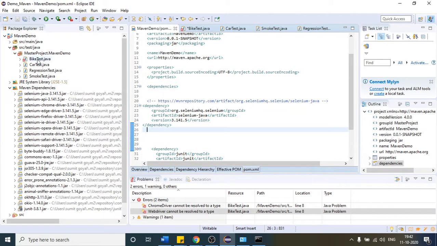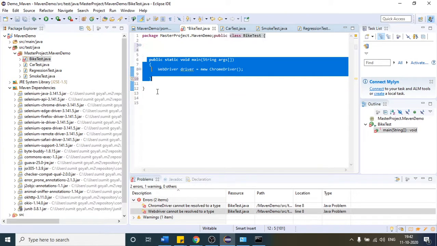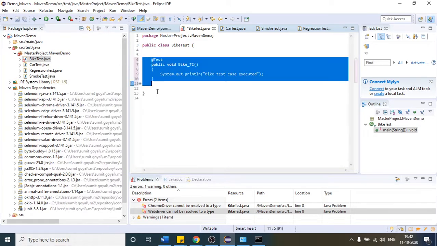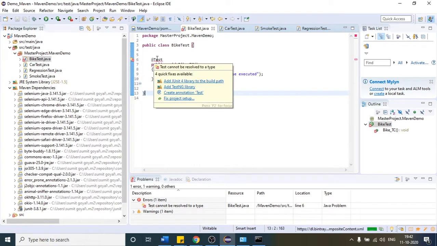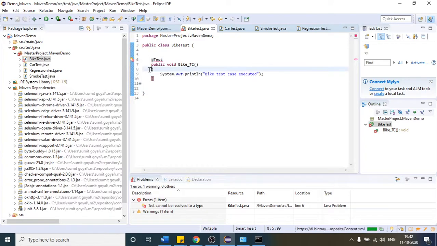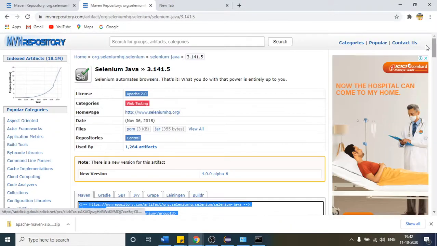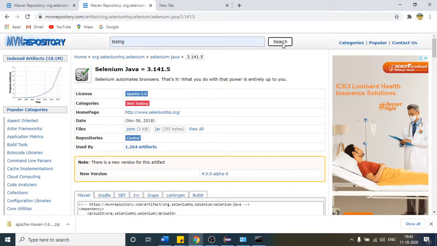After that, we are not working with this; I told you for understanding purposes. Now you can work with any of your Selenium code here once you pull that dependency. Here I have written a test case, and earlier you saw that I was not able to get the TestNG @Test import statement. I think you will still not get it. Why? Because you have not provided the TestNG dependency. So let us get that TestNG dependency from here as well. Again I will write that I want TestNG. You can go with the latest version again.